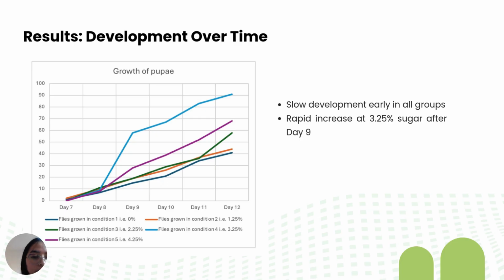The results. This graph shows pupal development over time. In the early days, development was slow in all groups. However, after day 9, the 3.25% sugar group showed a rapid increase in pupal formation. This suggests that this sugar concentration provides optimal conditions for development. The other groups developed more slowly, especially at the very low and very high sugar levels.